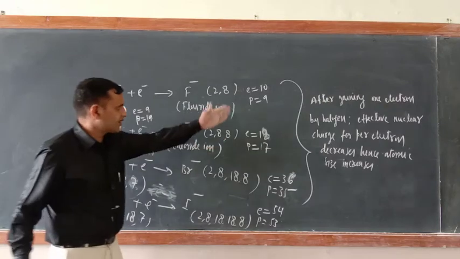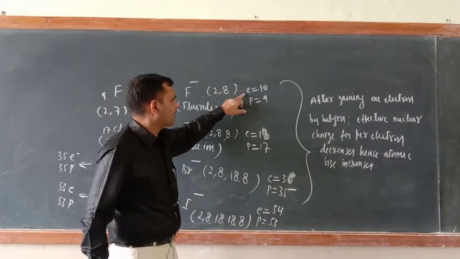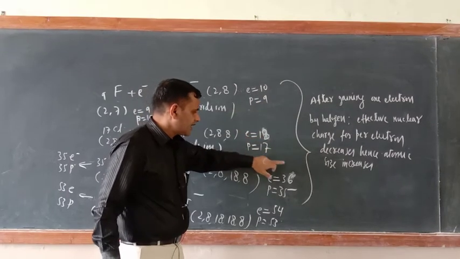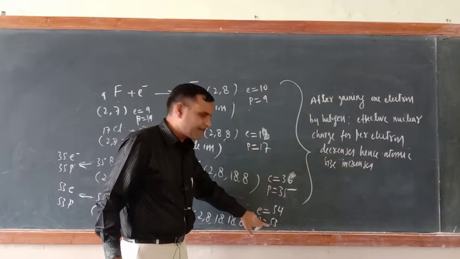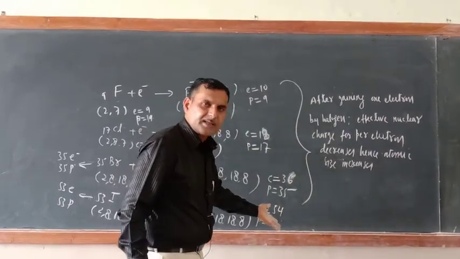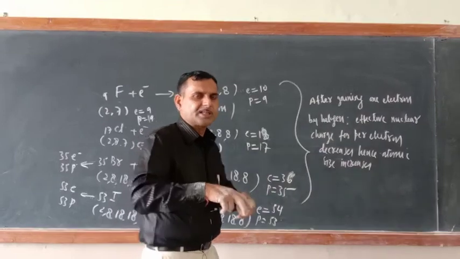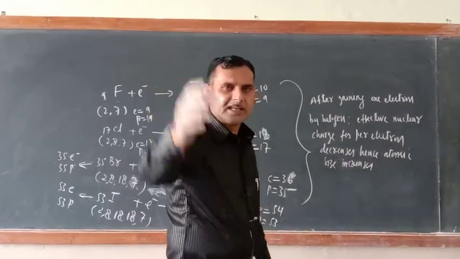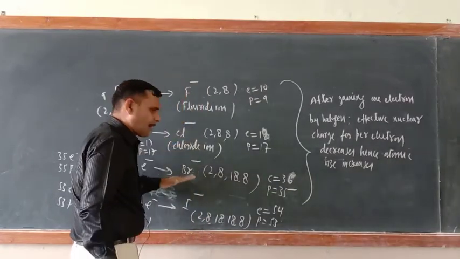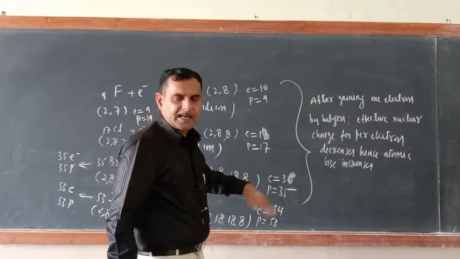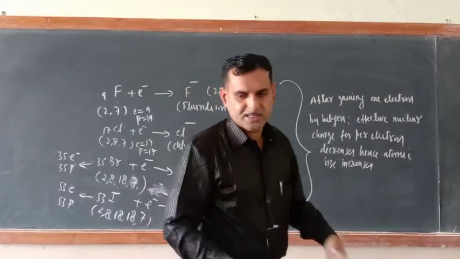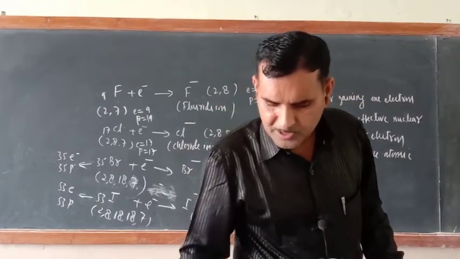But just try to understand, in the halide ion, 10 electrons are balanced by 9 protons, 18 by 17, 36 by 35, 54 by 53. So the effective nuclear charge for per electron decreases, or not? So when nuclear charge decreases, atomic size increases. That is why these halide ions, fluoride, chloride, bromide, iodide, are greater in size as compared to their parent atoms. In this way, this is also completed.